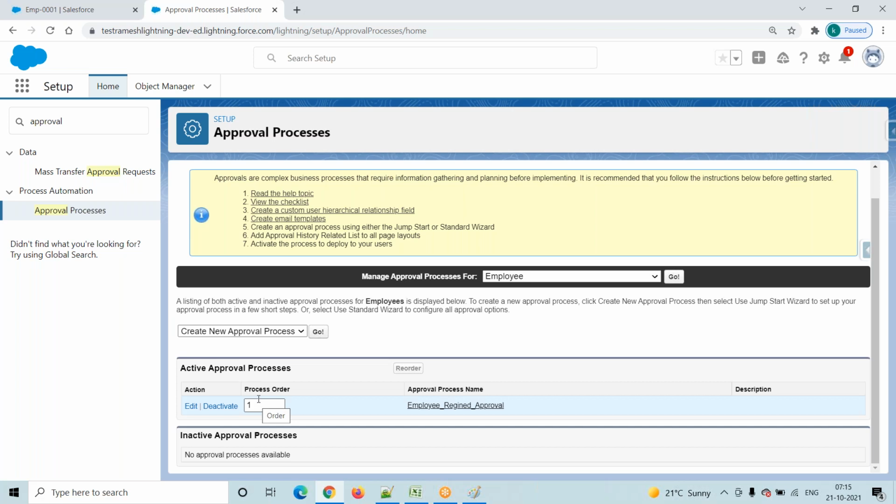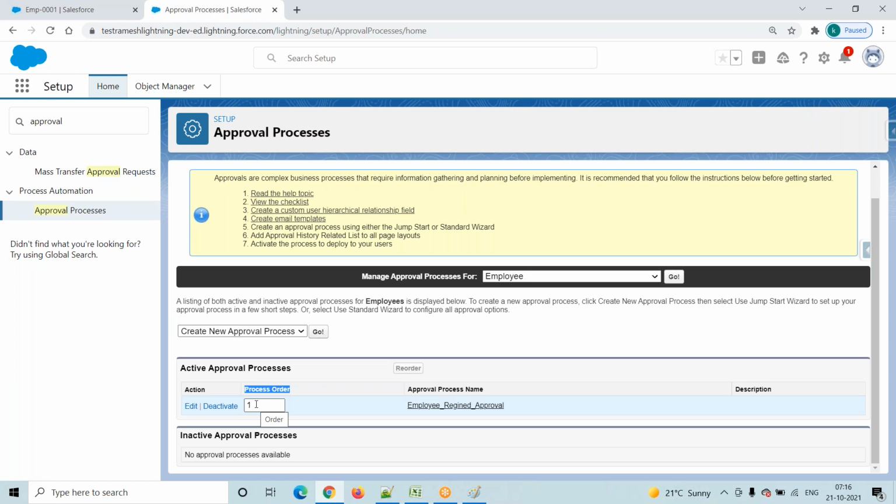Which one we want to fire, which one we have to tell to the system. You have to execute this one first. If not, then you have to go to this one. That facility is there in the approval process. That's why process order is there. Process order is nothing but we have some control on the approval process.